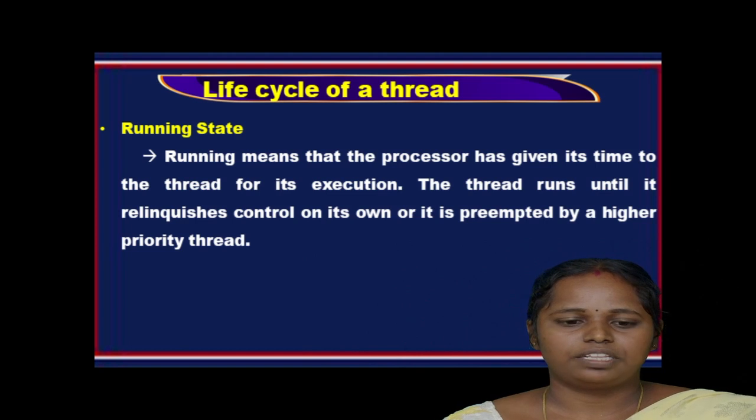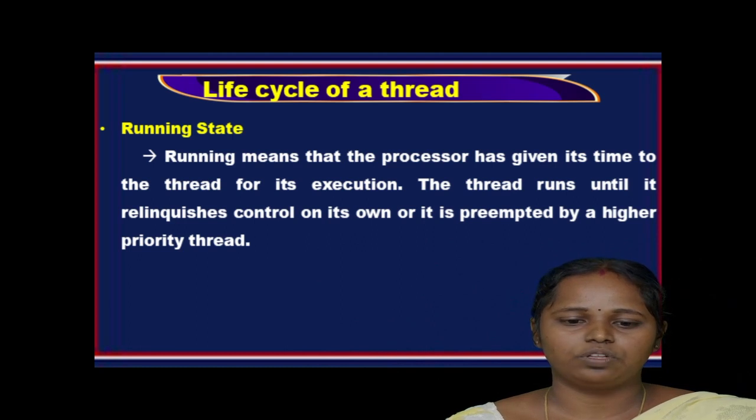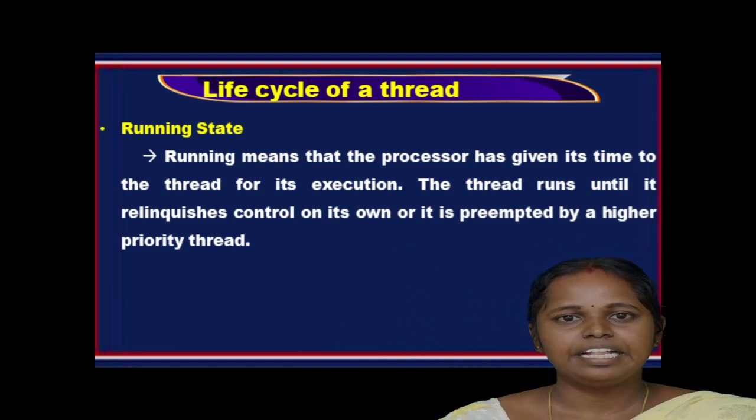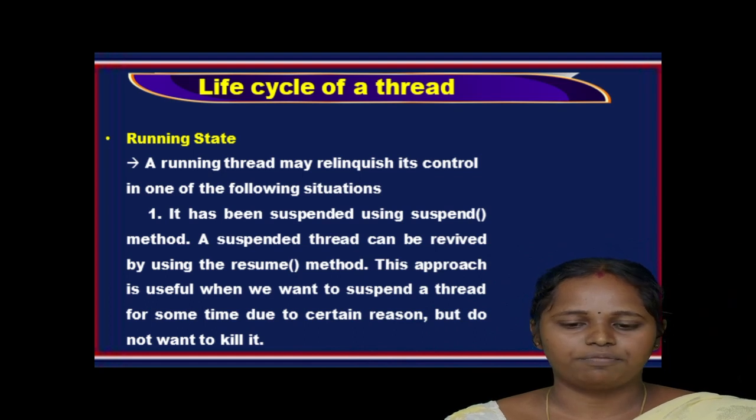So in the life cycle of the thread, the third one is the running state. Running means that the processor has given its time to the thread for its execution. The thread runs until it relinquishes control on its own or it is preempted by a higher priority thread. A running thread may relinquish its control in one of the following situations. First, it has been suspended using the suspend method. A suspended thread can be revived by using the resume method.